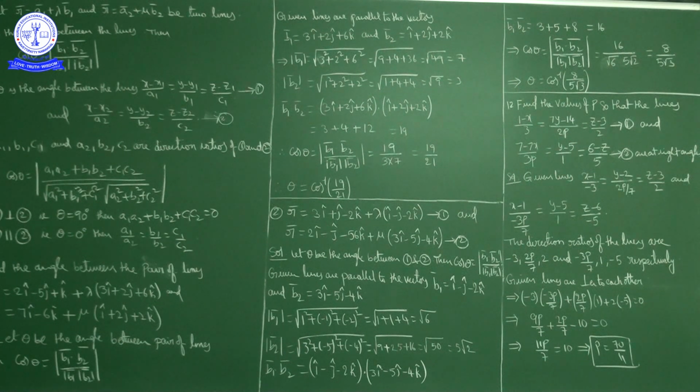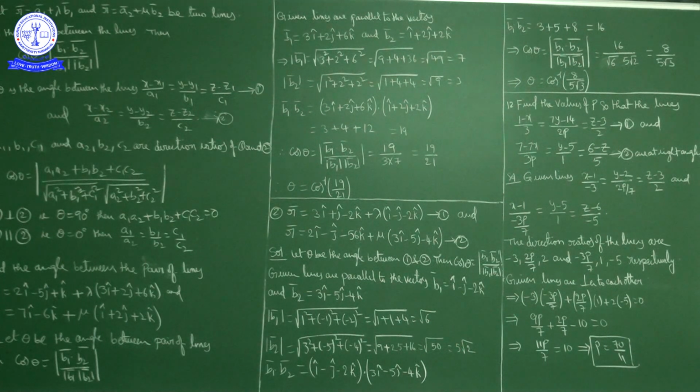The magnitude of b2 bar is the square root of 3 squared plus minus 5 squared plus minus 4 squared, that is the square root of 9 plus 25 plus 16. Total how much? 50. So the square root of 50, we can write as 5 root 2, because 50 is 25 into 2 and the square root of 25 is 5. So the magnitude of b2 bar is 5 root 2.